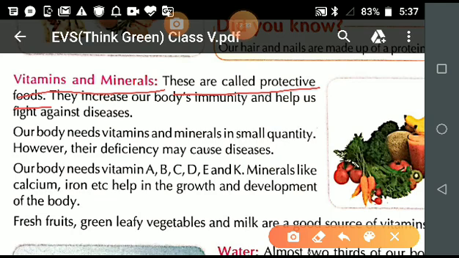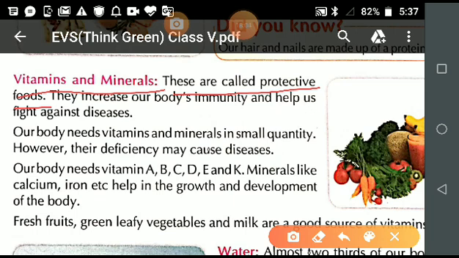So now student, your first question is, name the main nutrients of food. Now write the answer. Answer number 1, you can write in your rough copy, then note down in your classwork copy.